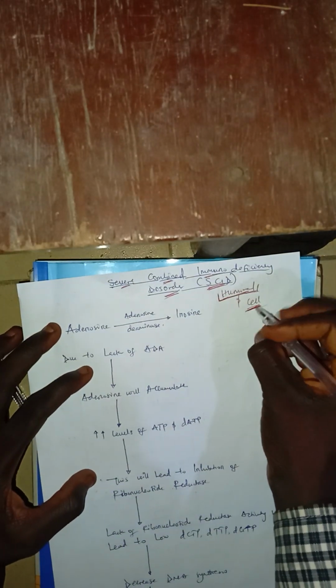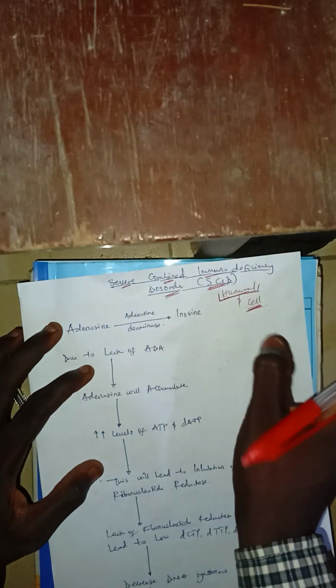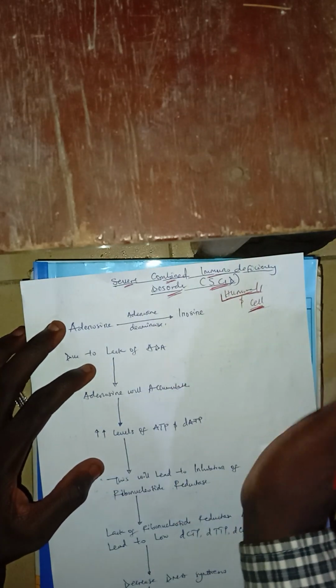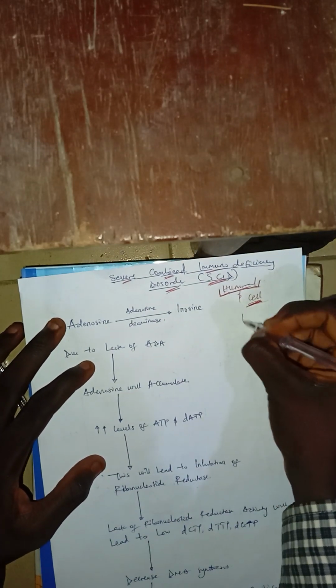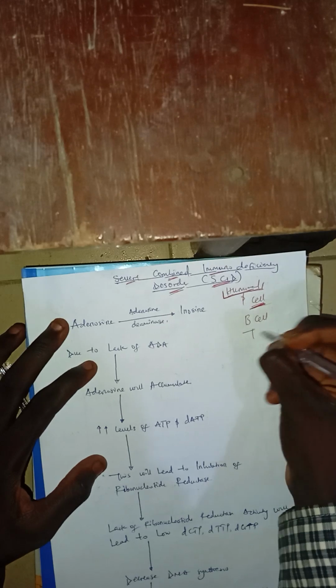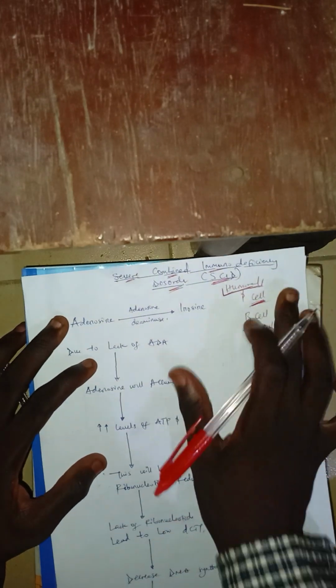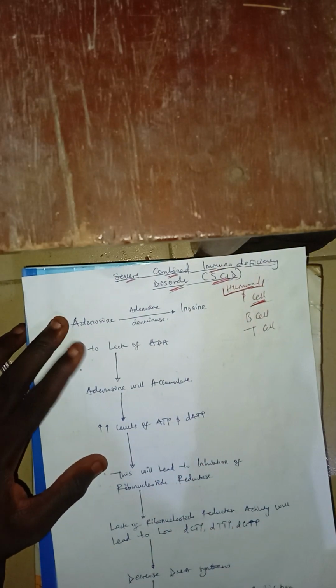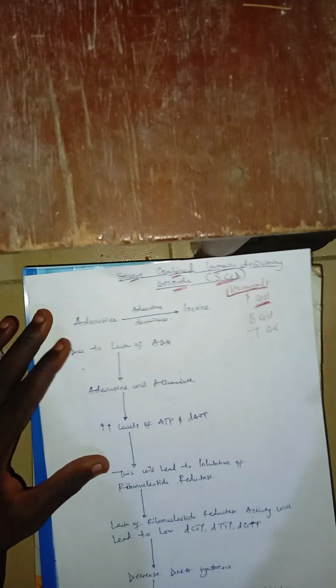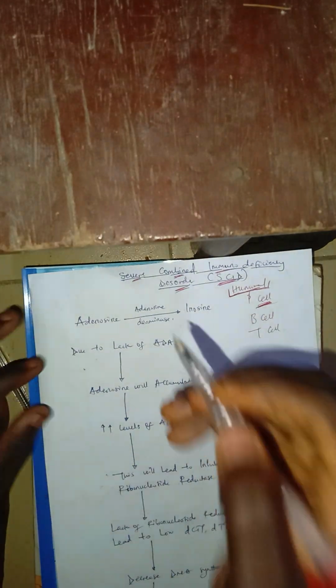The person is susceptible to any kind of infection. It's more like HIV, but not HIV. What I'm trying to say is that both the B cell immunity and the T cell immunity are compromised.